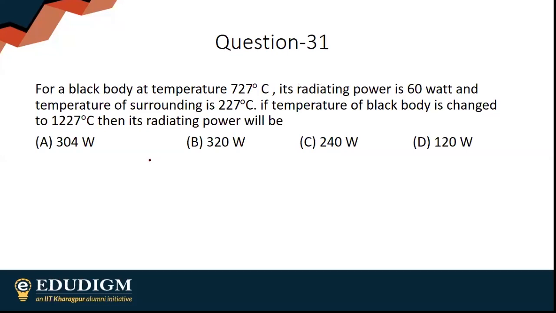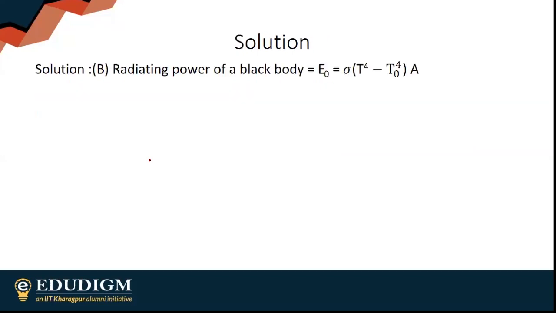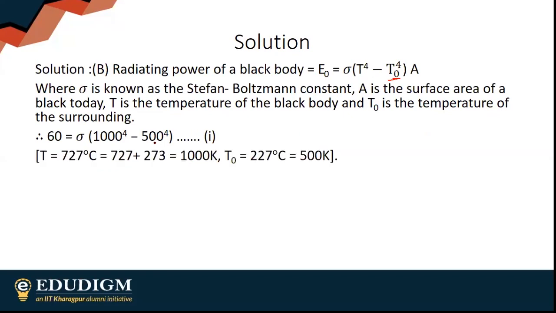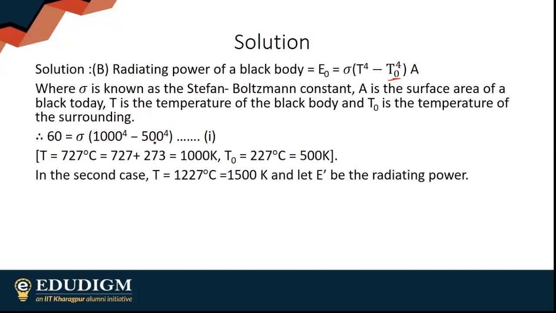Option B, good. Obviously, the radiating power of a black body is this, where T naught is the temperature of the surrounding and T is the temperature of the black body. 60 will be equal to sigma into this, converting my temperatures into Kelvin.